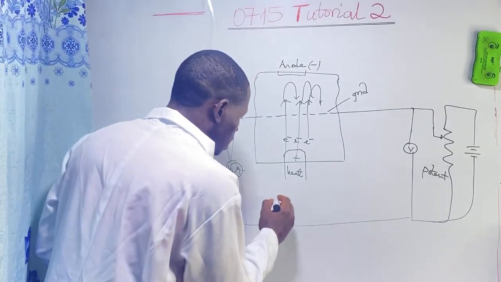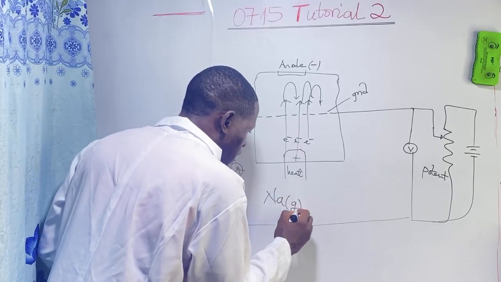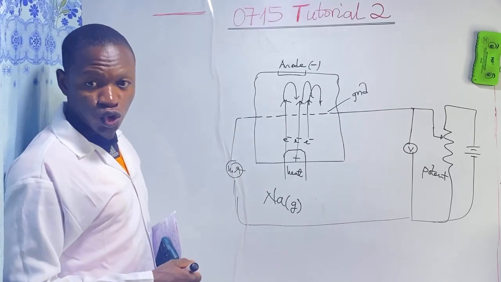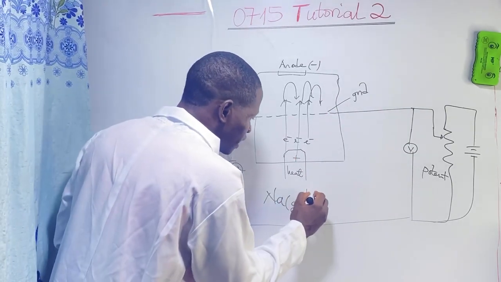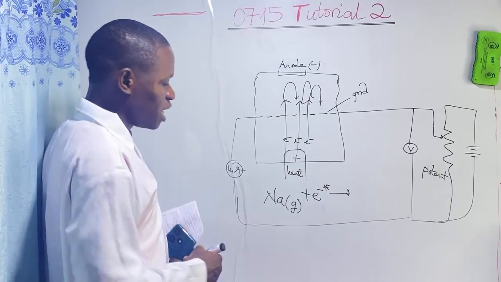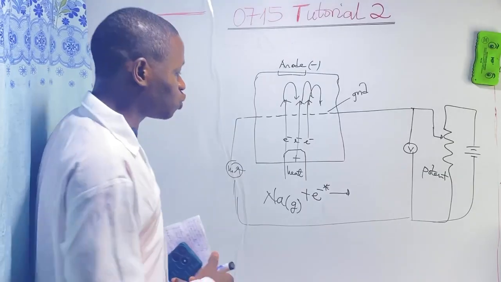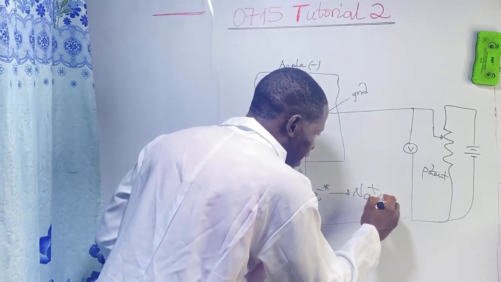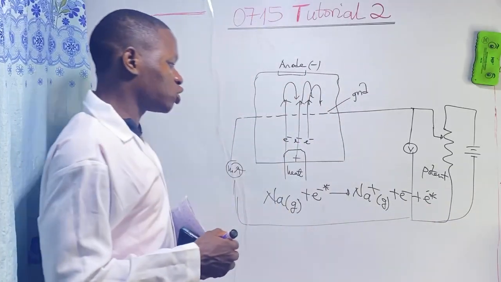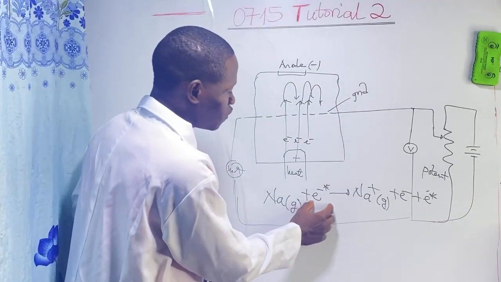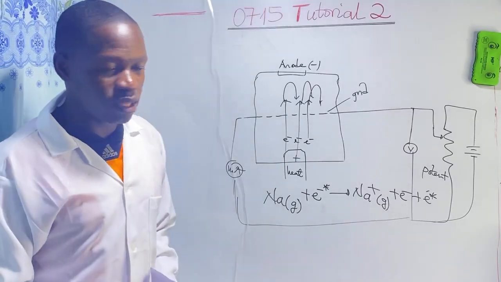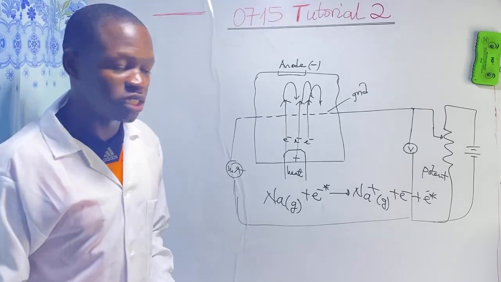For example, if sodium gas is my vaporized sample, the cathode will produce an electron, and that electron will knock off an electron from the shell of sodium. Sodium will lose an electron, causing sodium to become ionized.